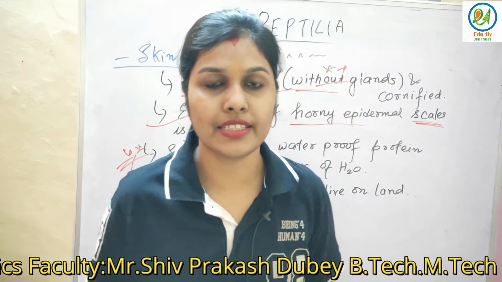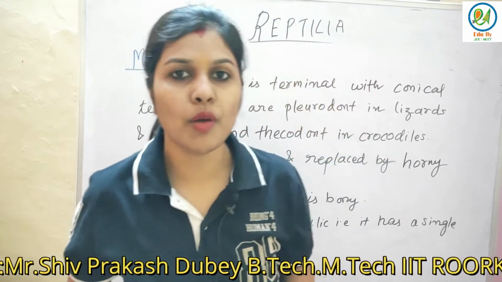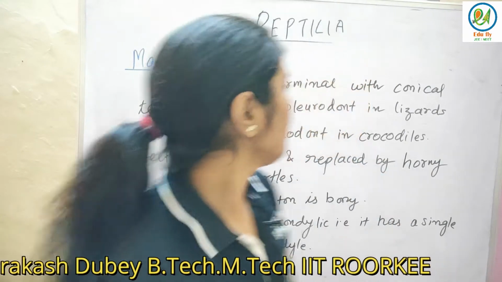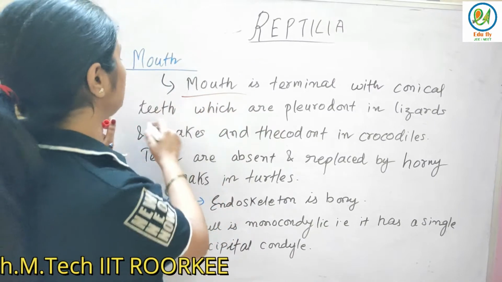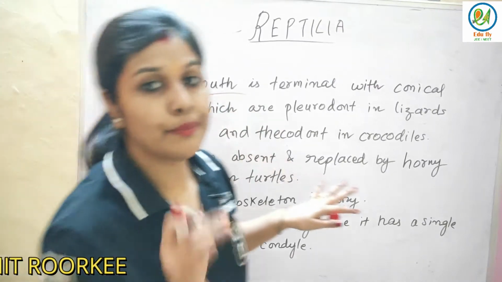Now we'll see the next characteristics. Let's talk about the mouth. Mouth is terminal in case of these organisms, with conical teeth which are pleurodont.